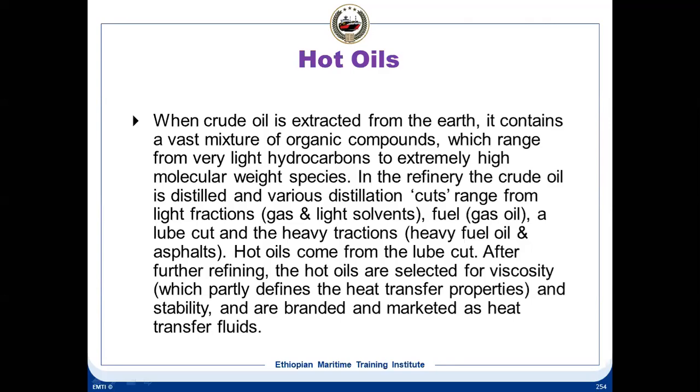But the other thermal oils, which we normally use on board, the so-called hot oils, are used for high temperature. They are selected for viscosity, and they are branded and marketed as heat transfer fluids.